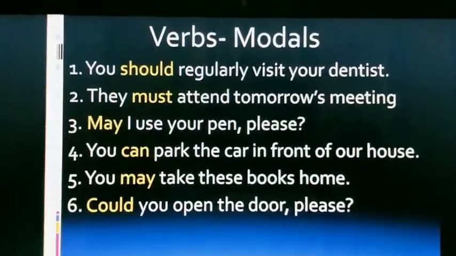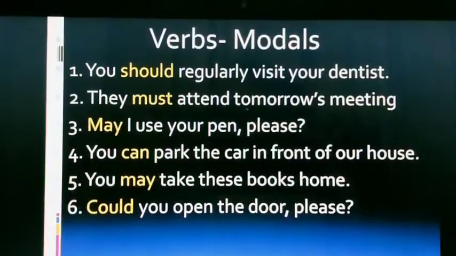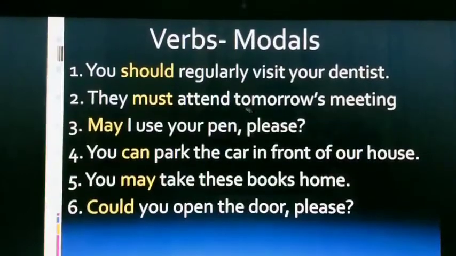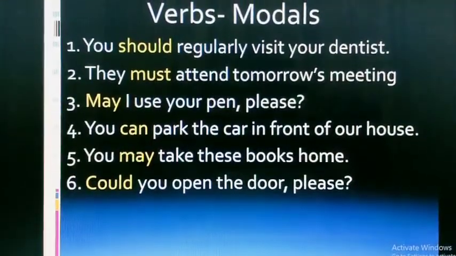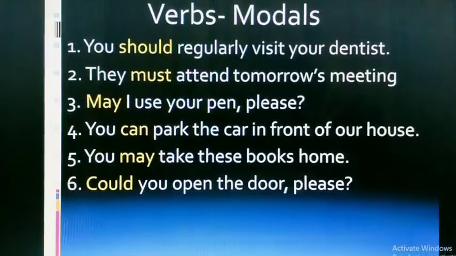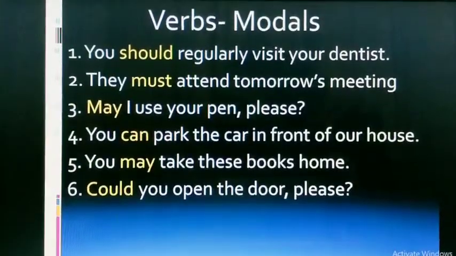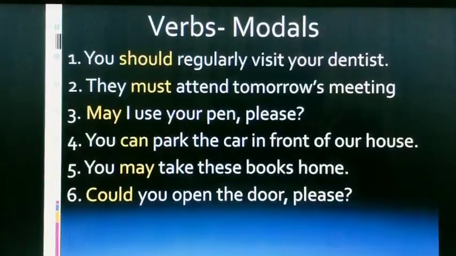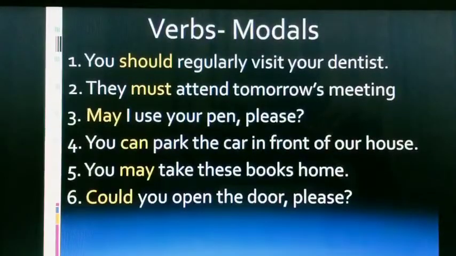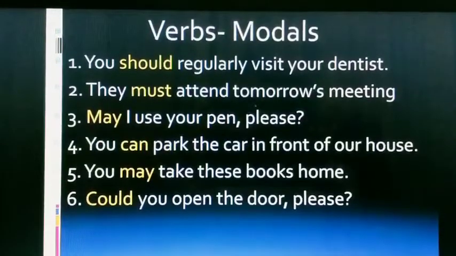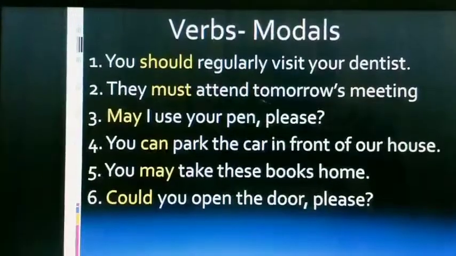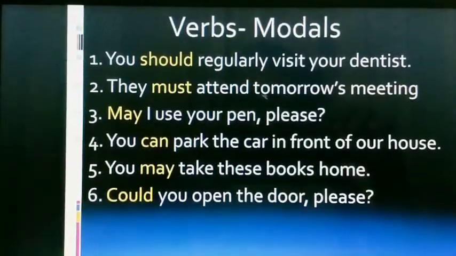Look at these sentences. In these sentences, the parts of the verb printed in yellow color are called modals. What are modals? We learned in 6th chapter the verbs. There we learned all auxiliary verbs with the exception of be, have, do are called modal auxiliaries. Modals help to express the mood or attitude of the speaker. The moods and attitudes expressed in these sentences.